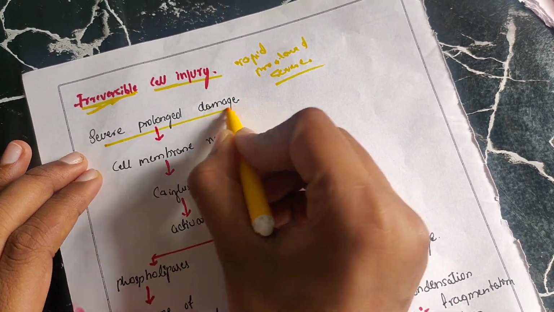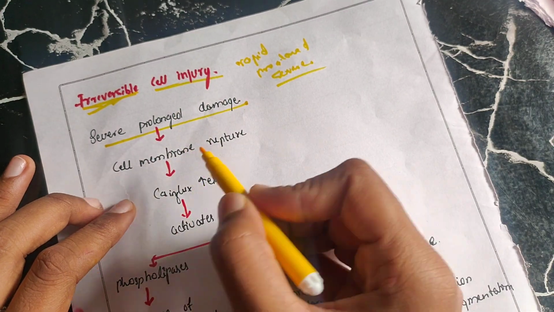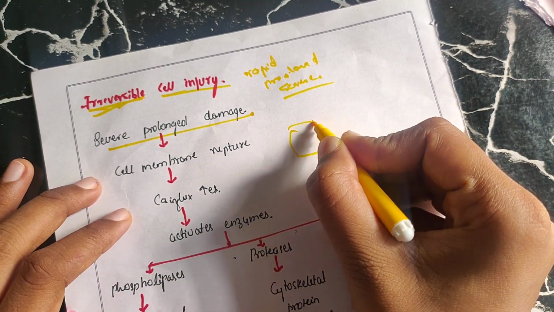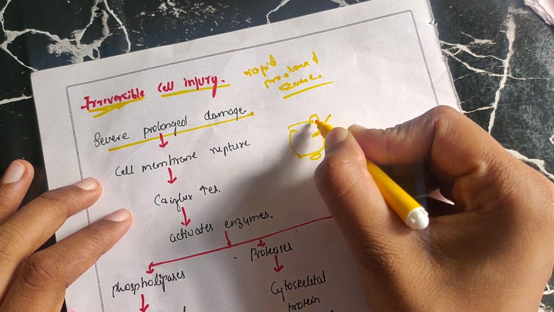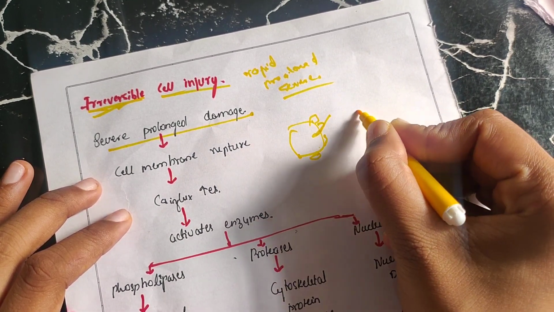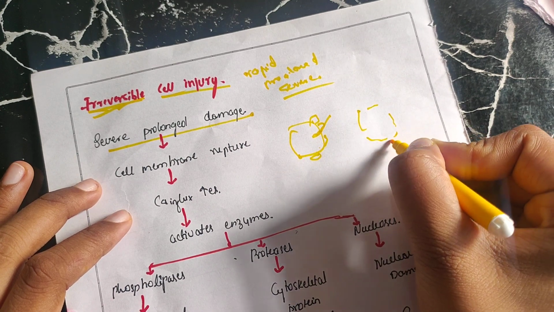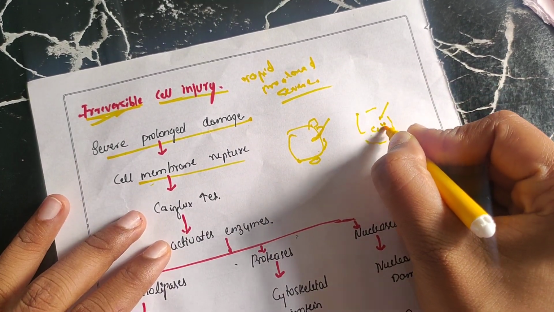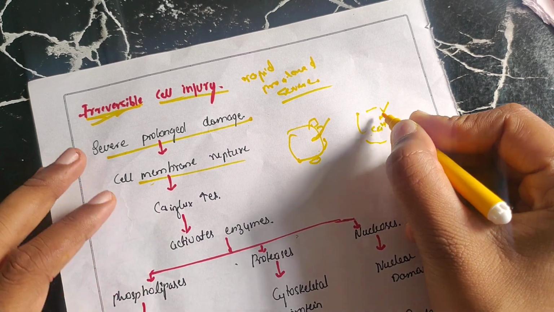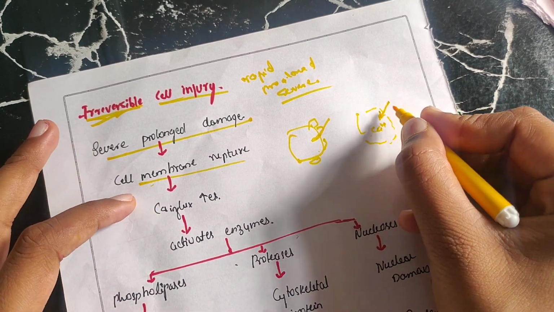So severe and prolonged damage will cause cell membrane rupture, because blood and water started accumulating, and the cell membrane becomes ruptured. So you can see a ruptured cell membrane. There will be influx of calcium. Usually calcium won't be there because of this cell membrane. Calcium influx will be more.